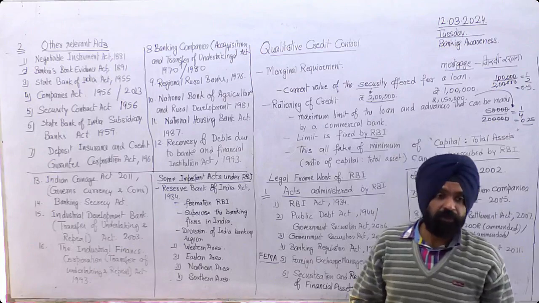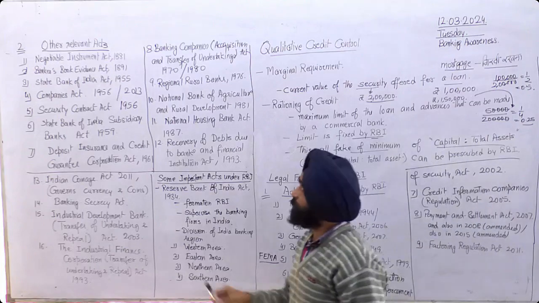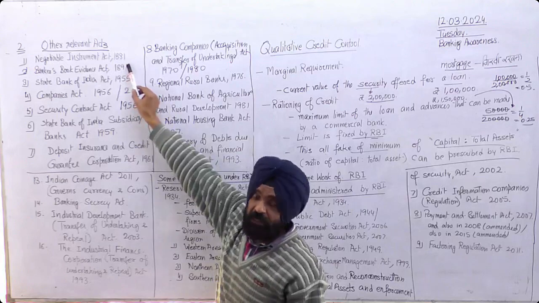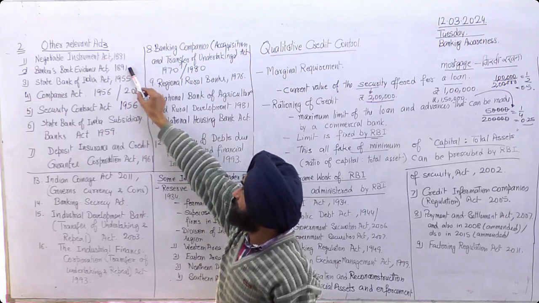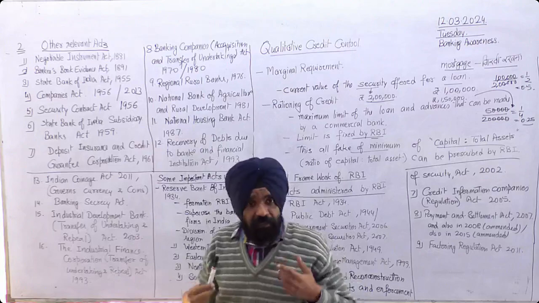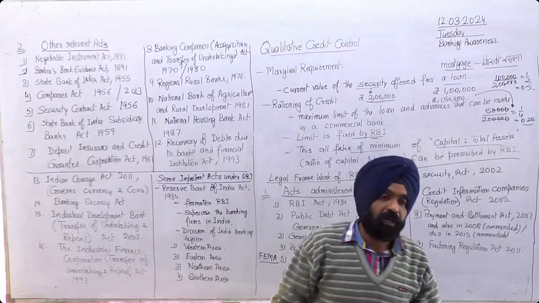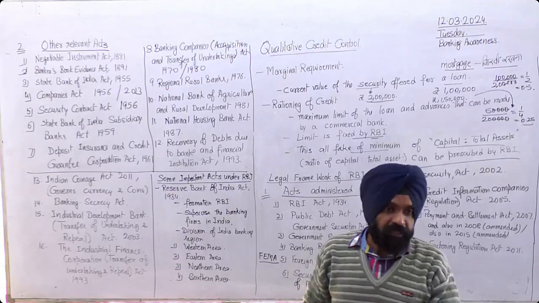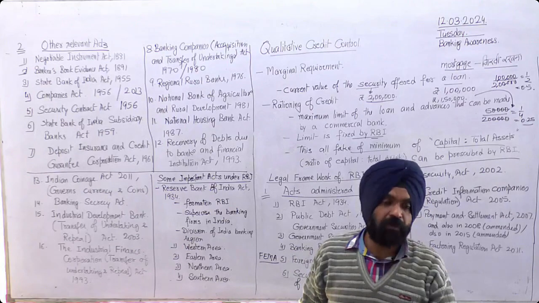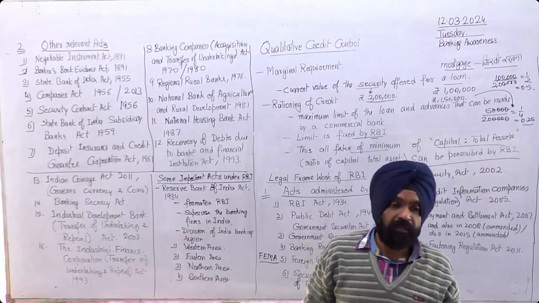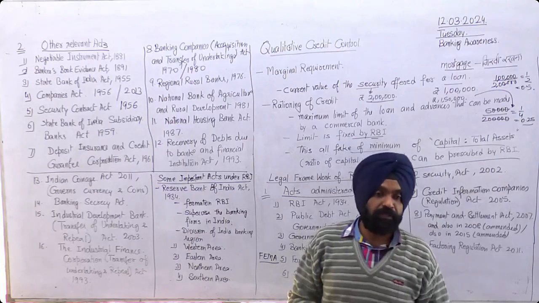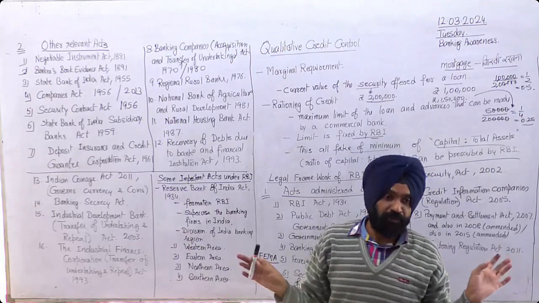Why? Because either they should be amended, if there is a certain flaw in these acts, or otherwise they will go on as they are, whether it was the British government or the Indian government. Because in the banking system, changing your government does not mean the acts will go away. No.